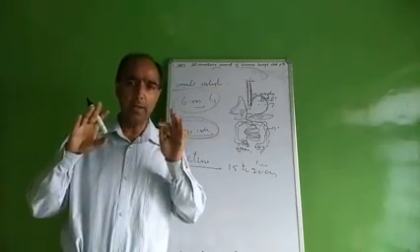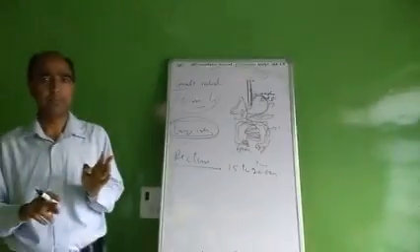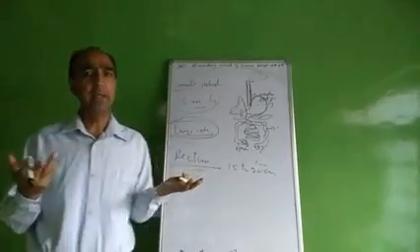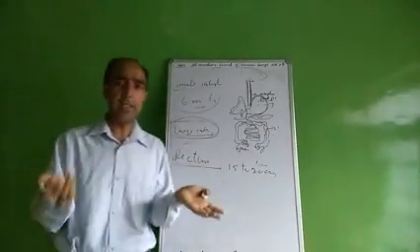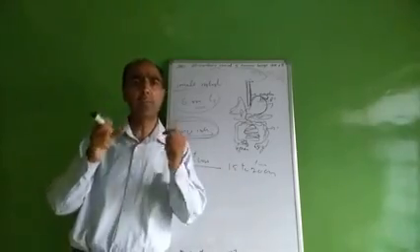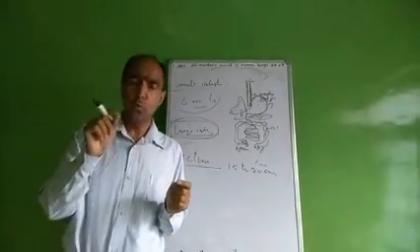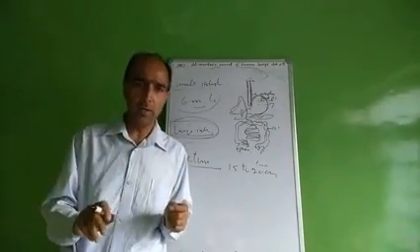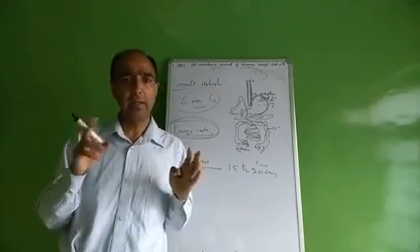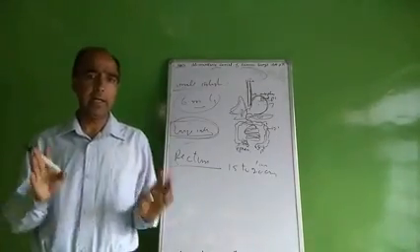The rectum leads through the anal canal, 2.5 centimeters long, to the exterior at the anus.